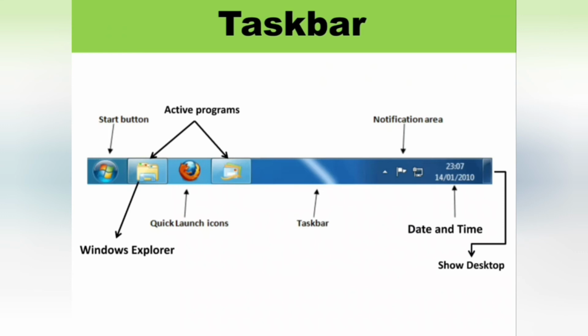It shows you which windows are currently open and allows you to control functions such as the Start button and clock. Not only that, the taskbar contains Windows Explorer, the notification area and the show desktop button. These are all available in the taskbar.